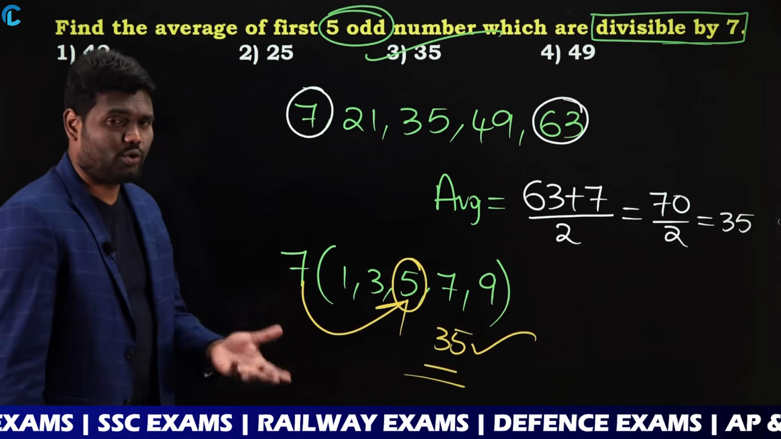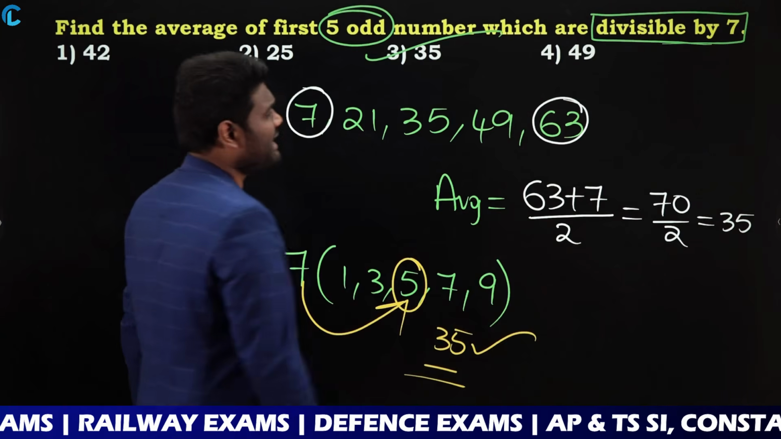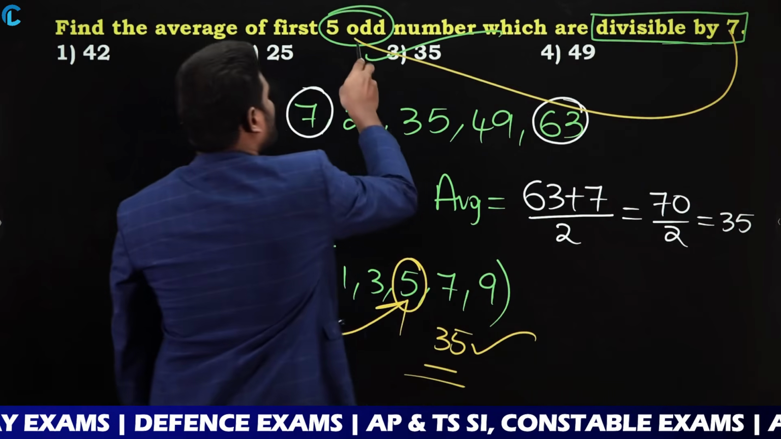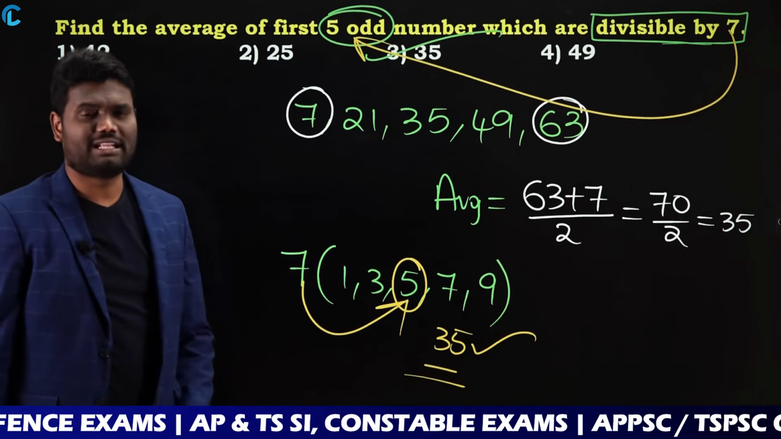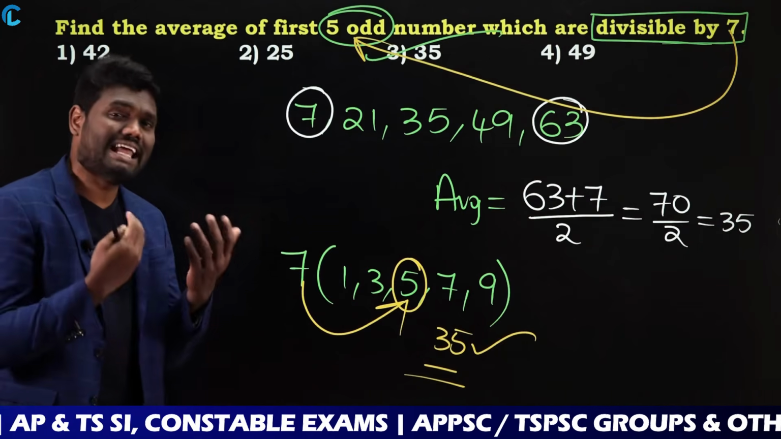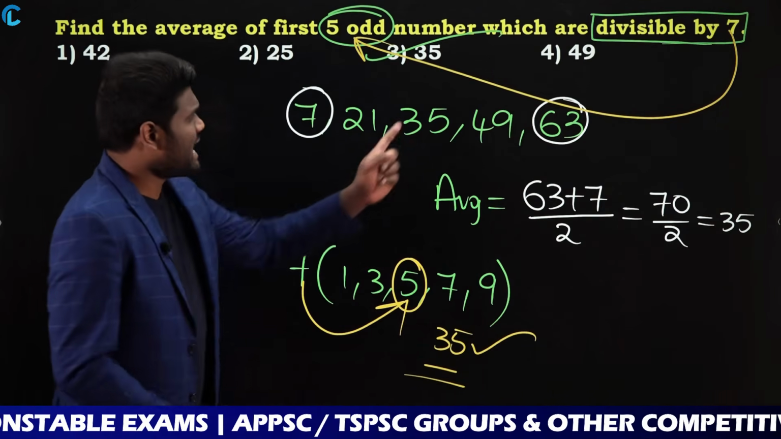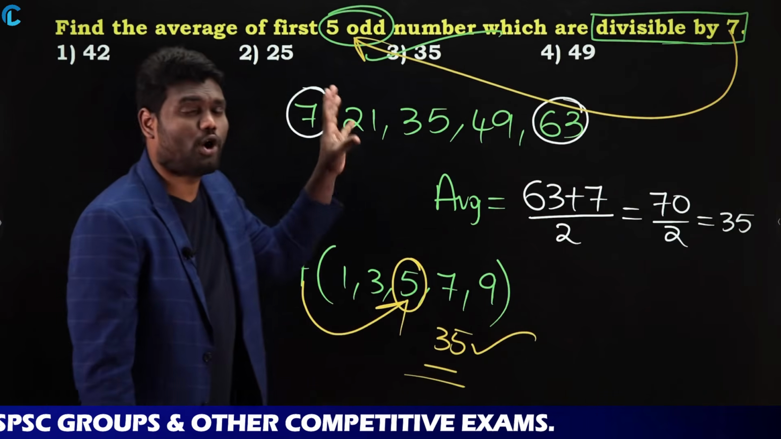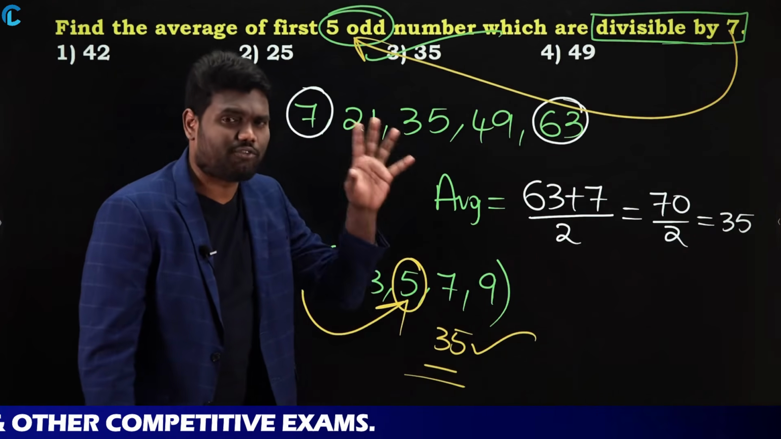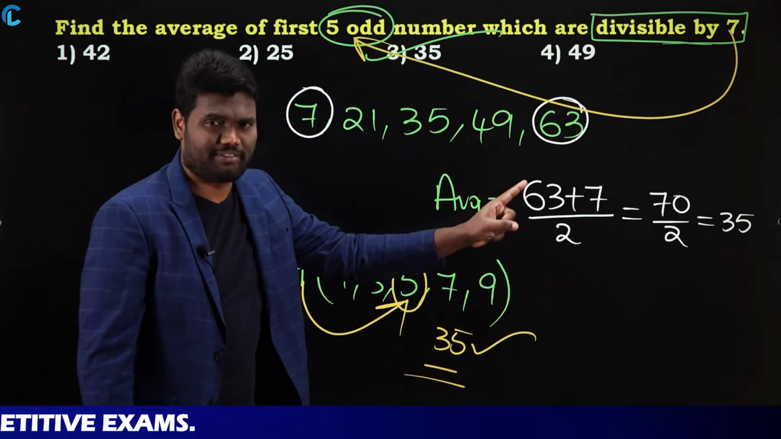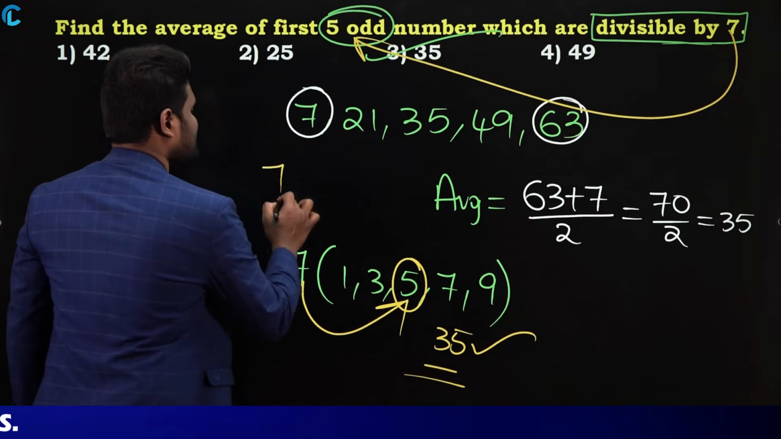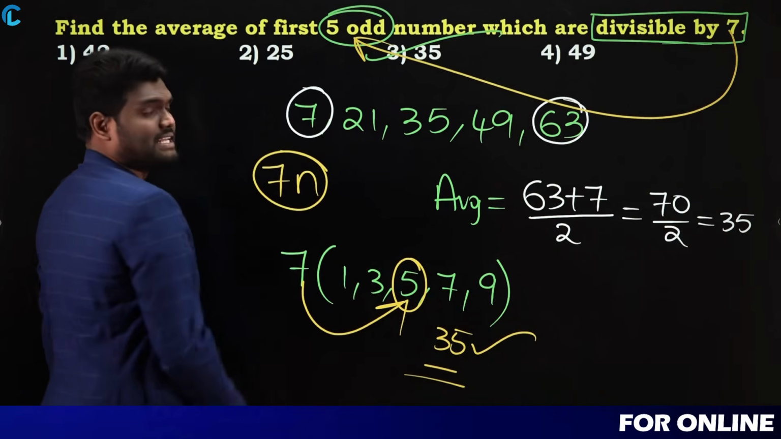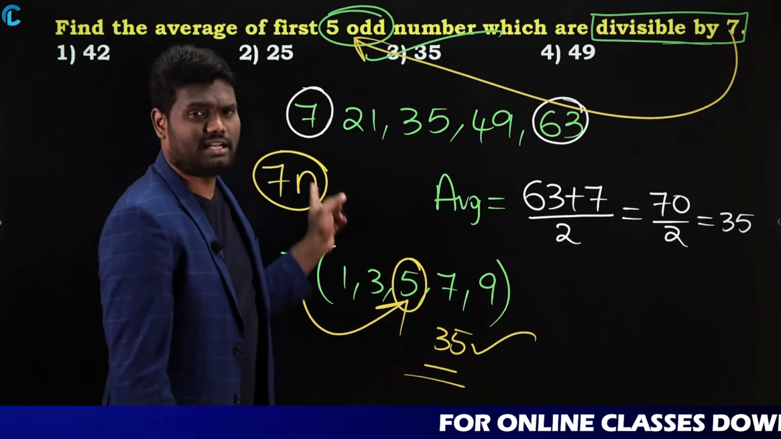Or else, in this question you can directly multiply 7 into 5 and say the answer is 35. You can say it that way also. Why? Because it is divisible by 7 and we need the first 5 odd numbers. As it is the first 5 odd numbers which are divisible by 7, you can directly say it as 7n. So 7 into 5, that is 35.